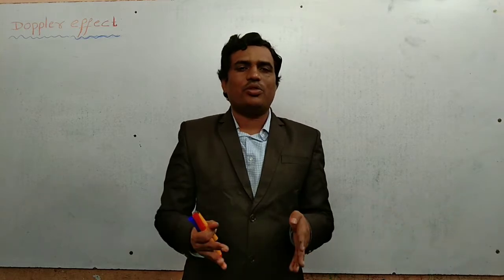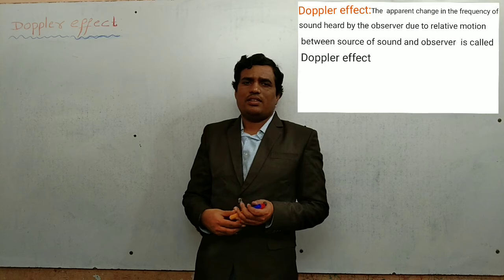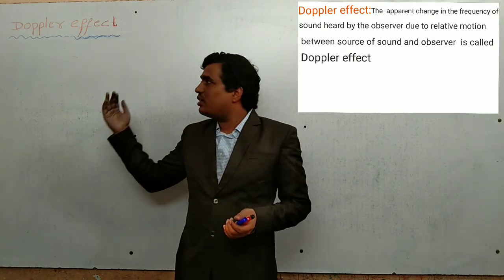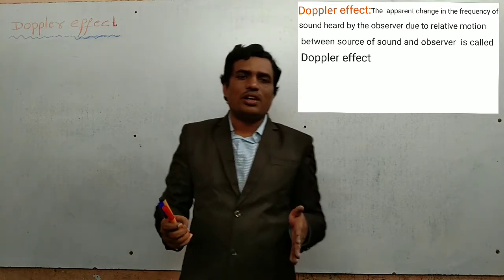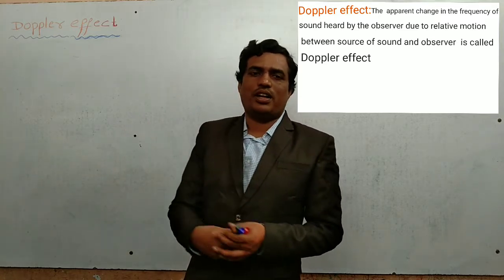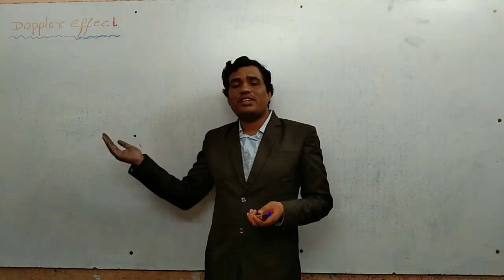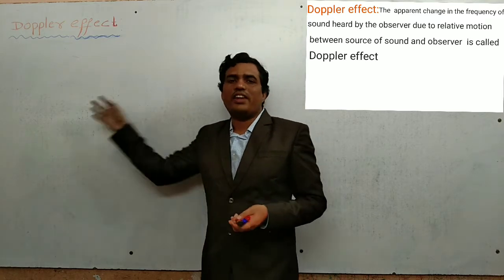When they are in relative motion, he can't hear the actual frequency. That is Doppler effect. What is Doppler effect? The apparent change in the frequency heard by the observer due to the relative motion between source of sound and observer. Now here we have to derive the apparent frequency that is heard by the observer in the different cases.